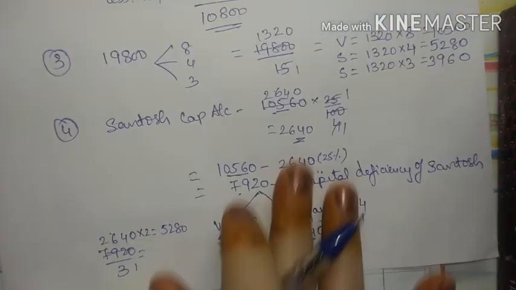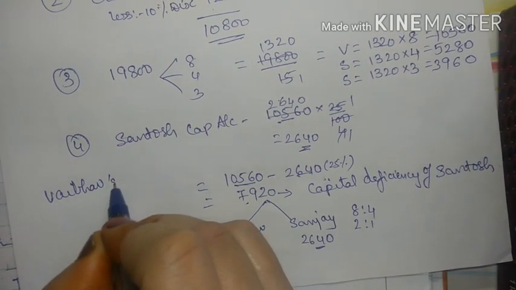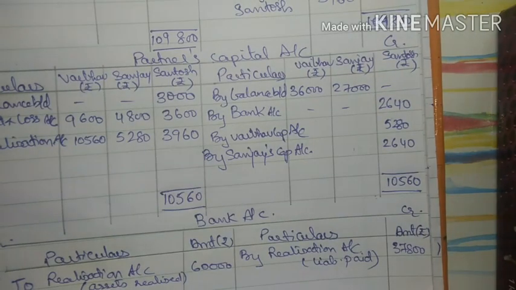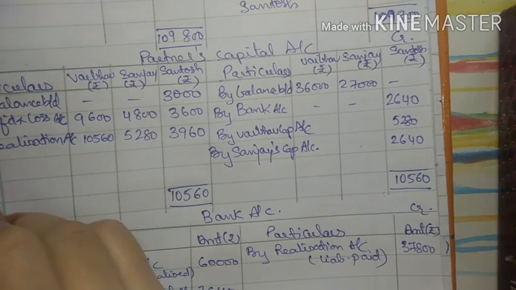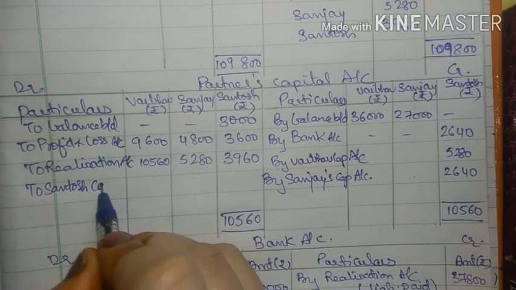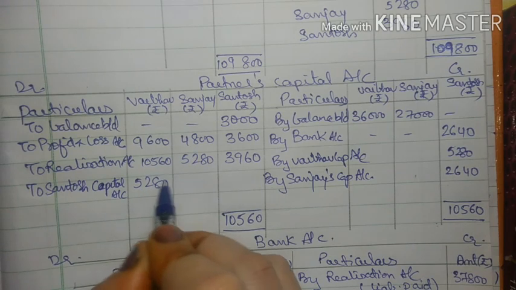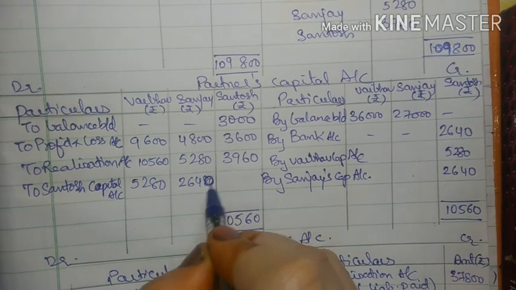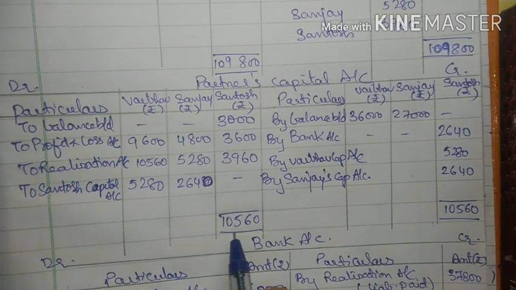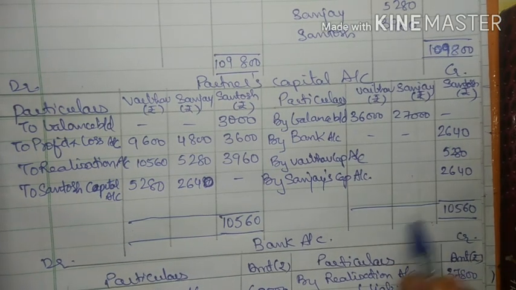Okay, so for this capital deficiency, the entry will be Vaibhav's capital. So we have already done the credit side posting. Now for the debit side I will write to Santosh capital account, in Vaibhav column 5280, in Sanjay's 2640, right? So now I can close the remaining two partners capital account.